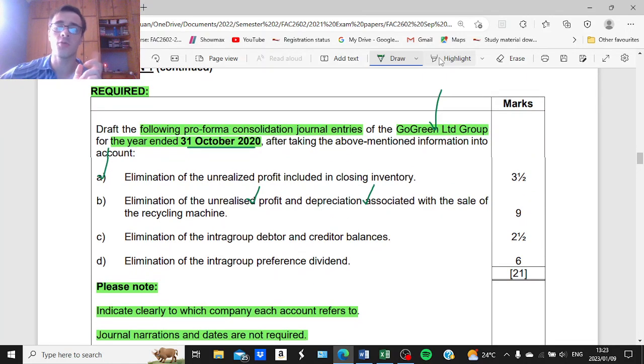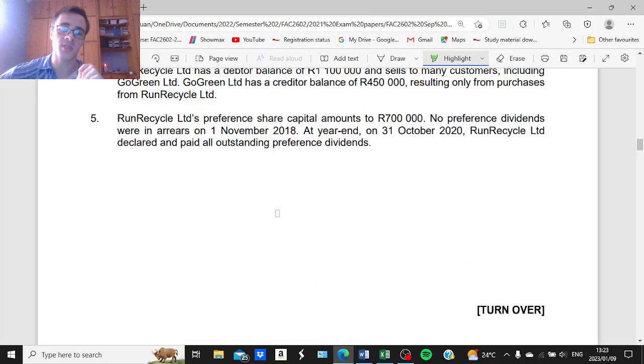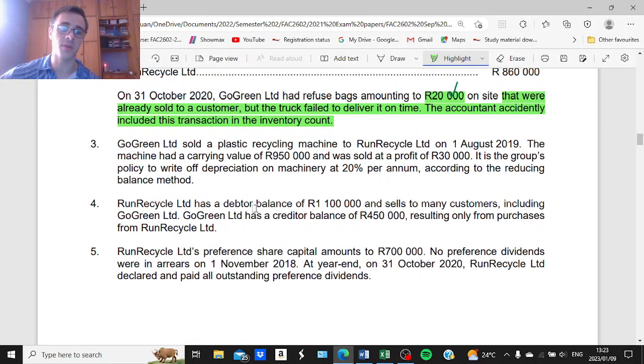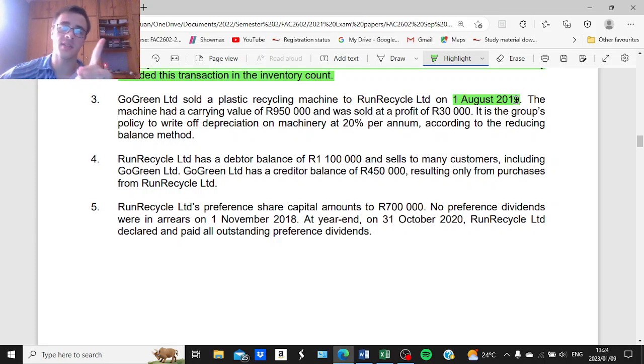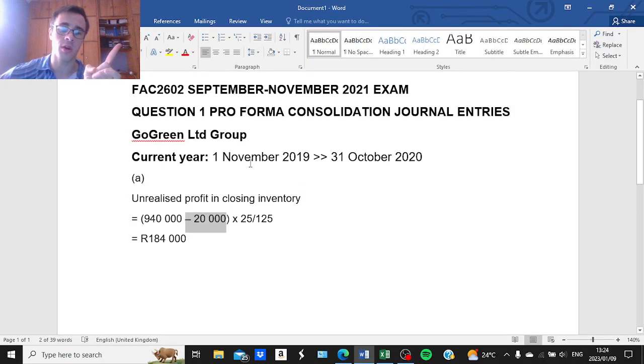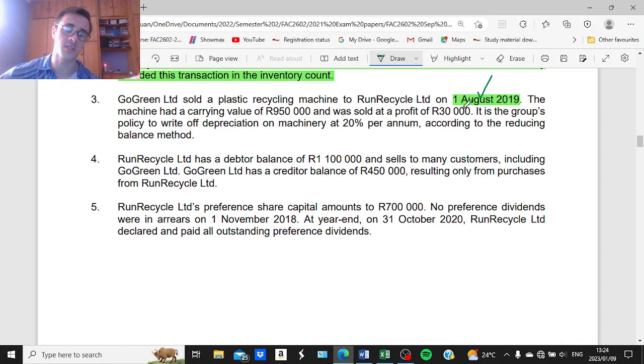Now for this question, that transaction is addressed in additional information point 3, which says the following. Go Green Limited sold a plastic recycling machine to One Recycle Limited on the 1st of August 2019. This is the first piece of information that you need to notice. It's very important that you take note of the date of sale, the 1st of August 2019. If you compare this to your current financial year, which started on the 1st of November 2019, that transaction clearly occurred in the previous financial year.